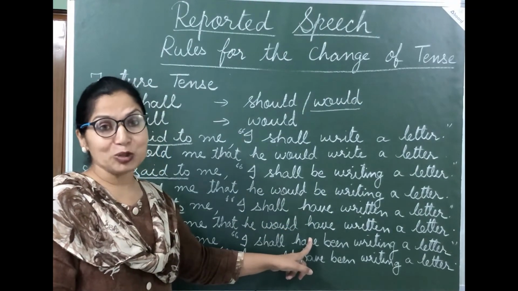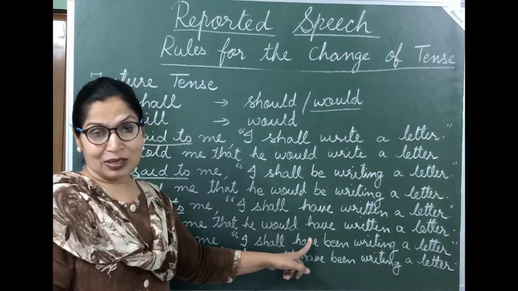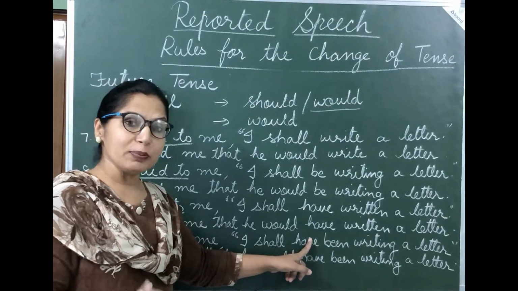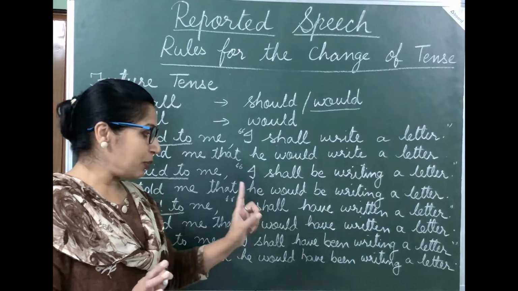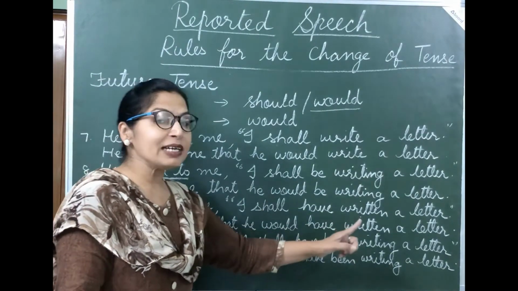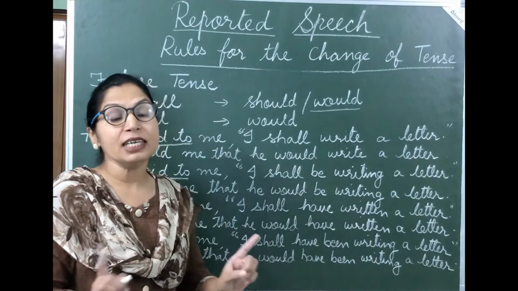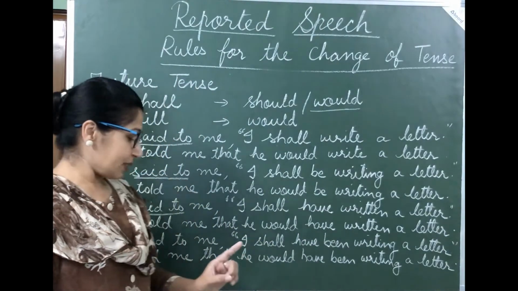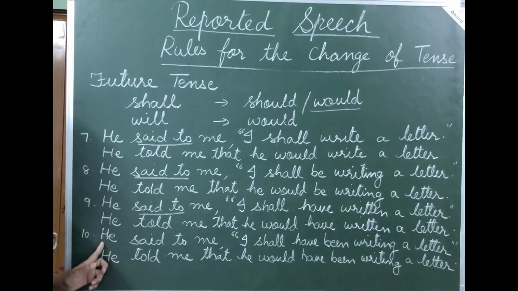Now I am telling you this thing, even then many of you are going to commit this mistake. So please remember this rule carefully. He would have written a letter, not he would had. Okay students. Now future perfect continuous tense.